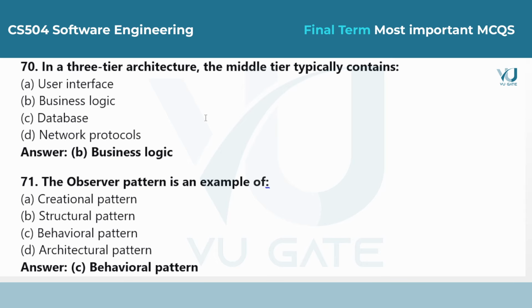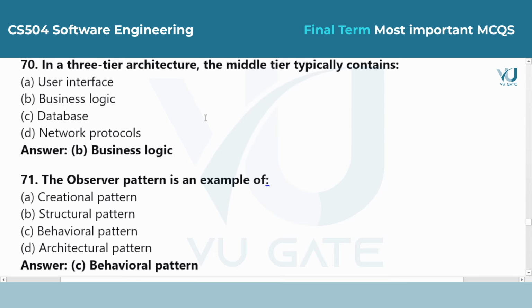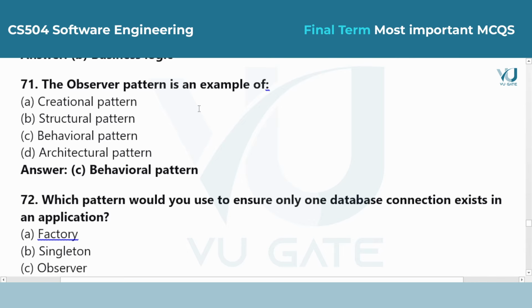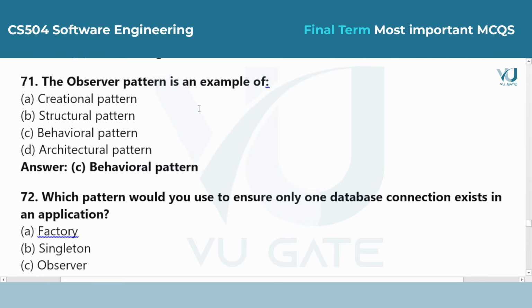Question 70. In a three-tier architecture, the middle tier typically contains. Answer is option B, business logic. The first tier is the user interface. The third tier is the database, and the middle tier is where the actual calculations and rules of the application live. Question 71. The observer pattern is an example of.